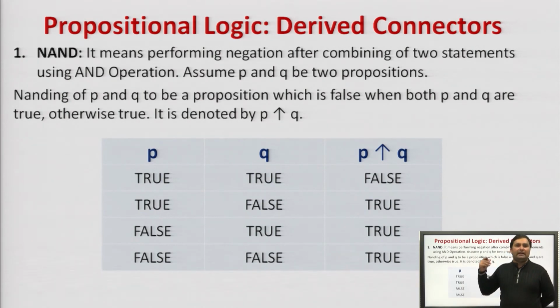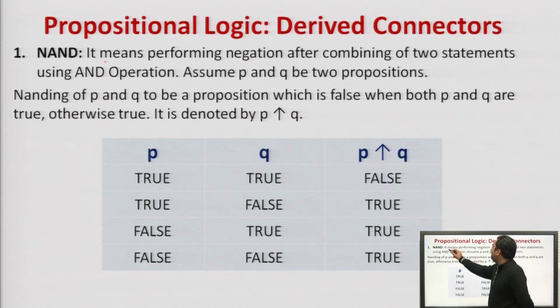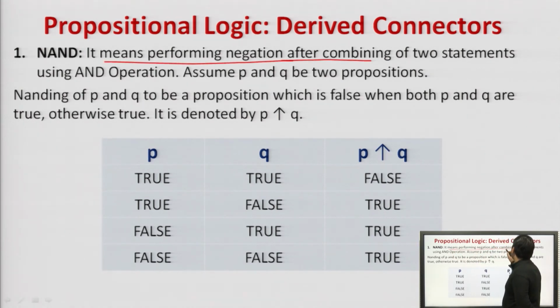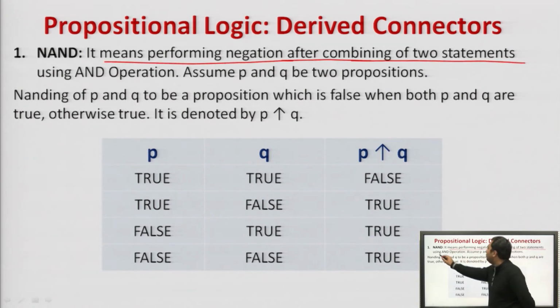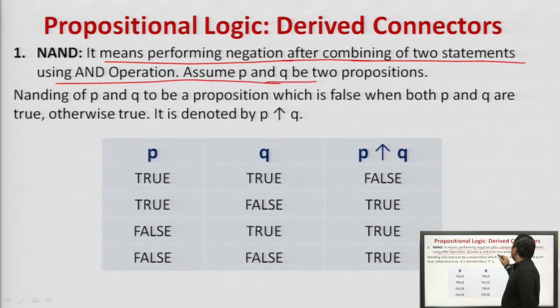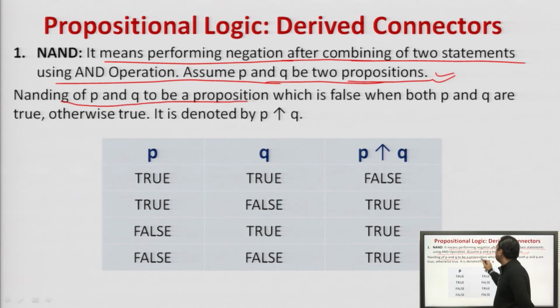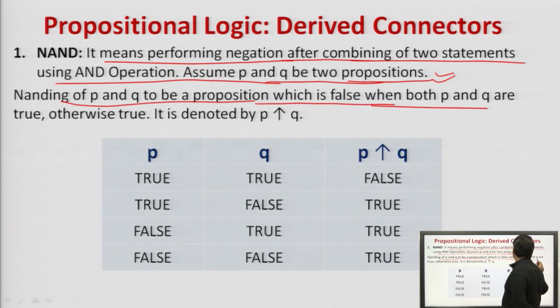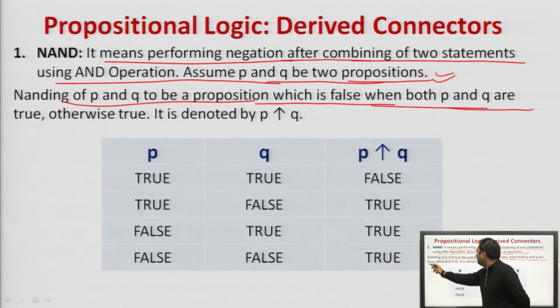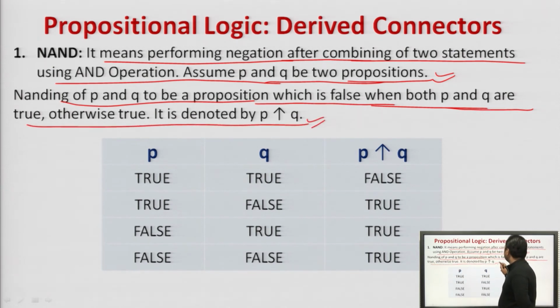Now, these are the derived connectors. We go through this very quickly. NAND means performing negation after combining 2 statements using AND operation. Assume P and Q are the 2 propositions. So, NANDing of P and Q is a proposition which is false when both P and Q are true, otherwise true. It is denoted by this. So, this is the representation of NAND operation.